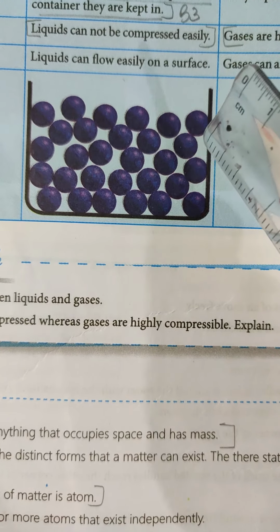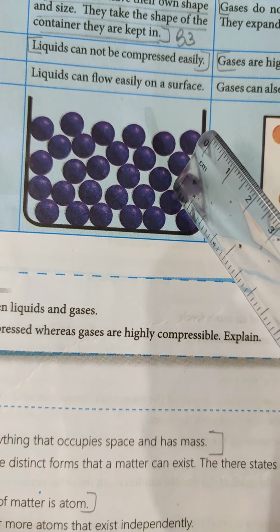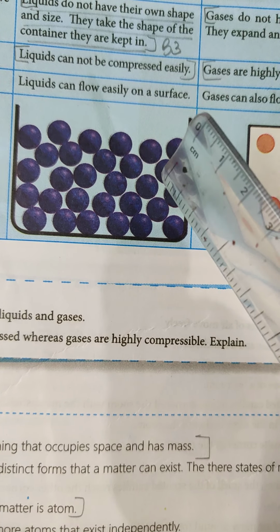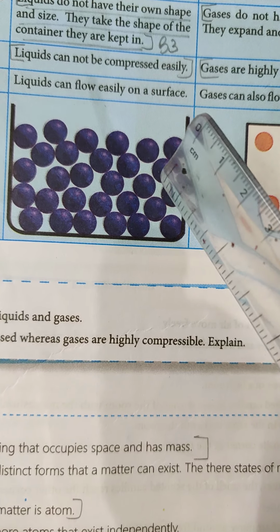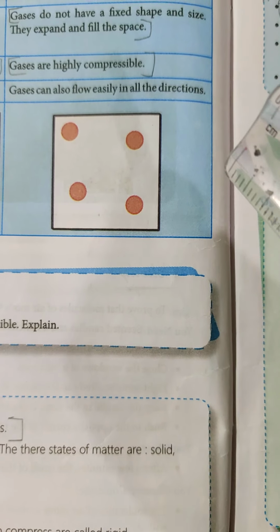Molecules in liquids are not packed tightly. Liquids do not have their own shape and size. They take the shape of the container in which they are kept. Liquids cannot be compressed easily. Liquids can flow easily on a surface.